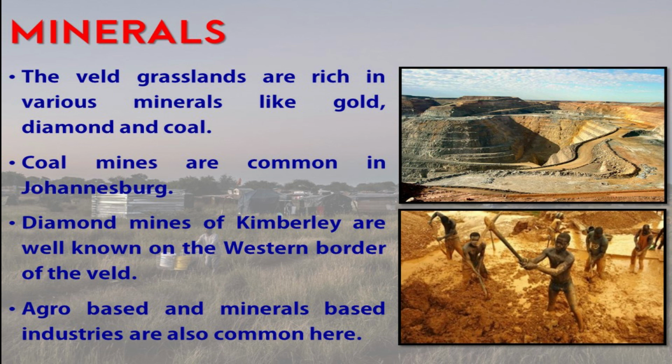The veld area has reduced drastically due to the development of towns, cities, industries, etc. The natural environment in the veld grassland is also disturbed due to the rapid increase in urbanization, or you can say the development.